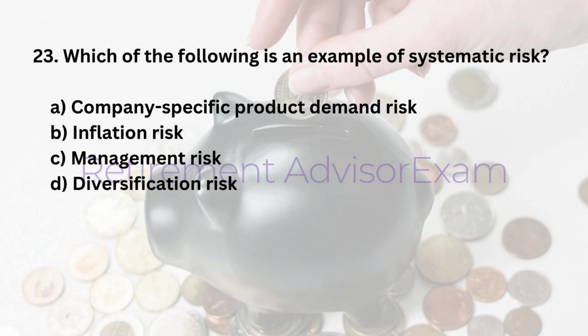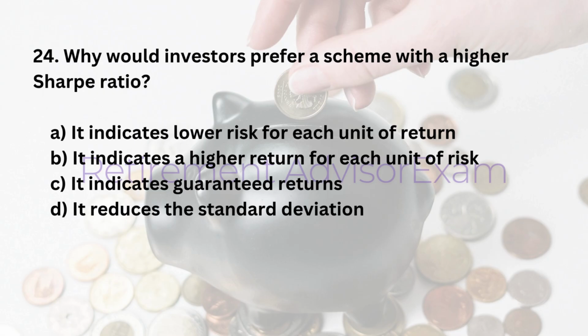23. Which of the following is an example of systematic risk? A. Company-specific product demand risk. B. Inflation risk. C. Management risk. D. Diversification risk. Answer: B. Inflation risk.